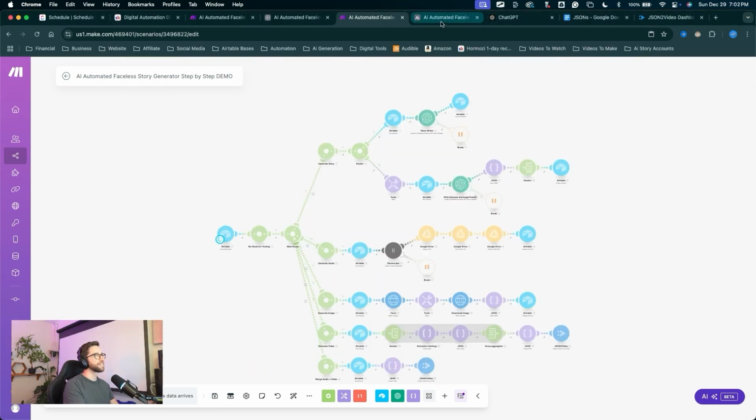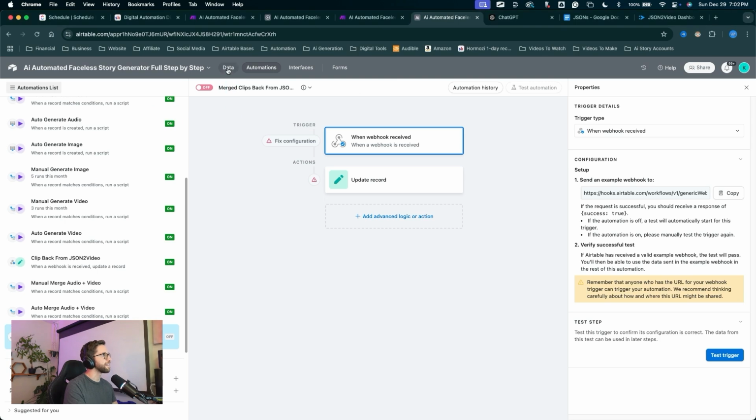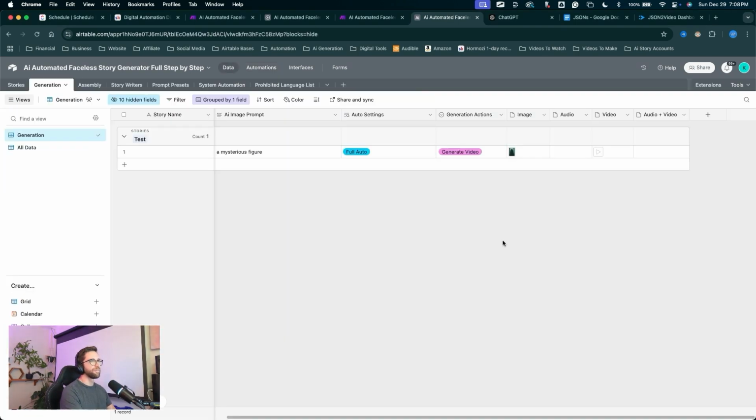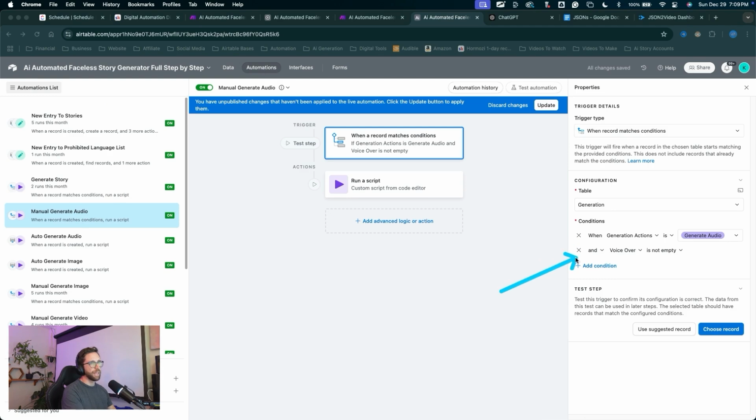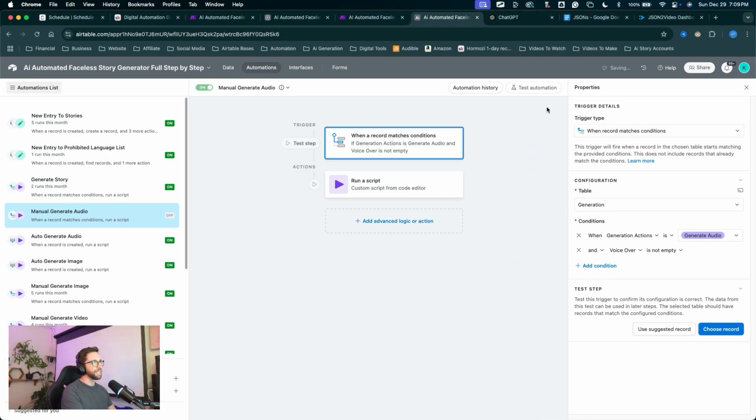Now let's push that data through. I'm going to save the scenario, come into Airtable, come into the data. Now to push that data through the audio video merge chain, we actually need to generate some audio. We never tested that automation, but we can now set that one up for testing. So I'm going to manually generate audio, but if you remember, we set up one of our conditions to require the manual auto setting. Let's go into the automations, come into the manual generate audio and remove that condition. That way we can still manually generate even with the auto settings set to full auto. Let's click update to save the changes.